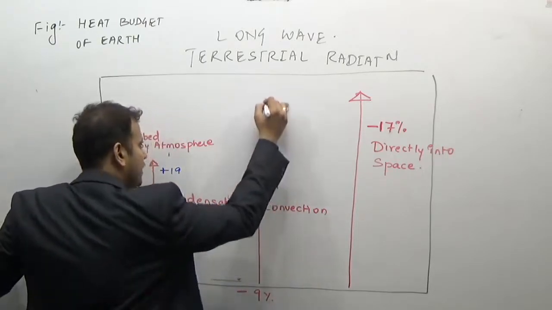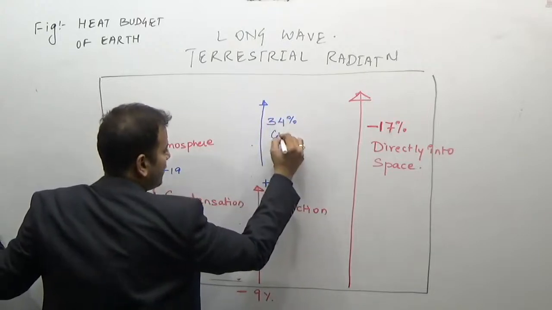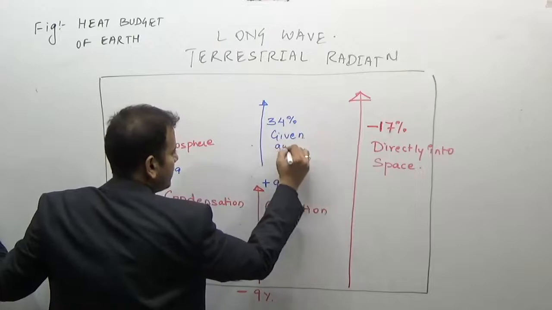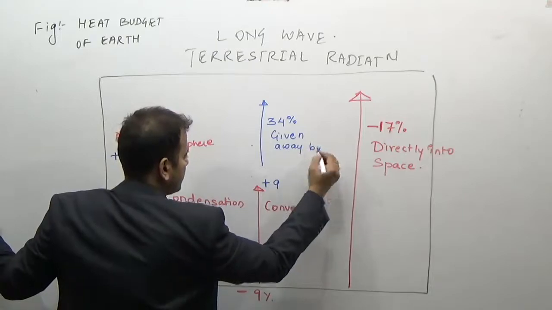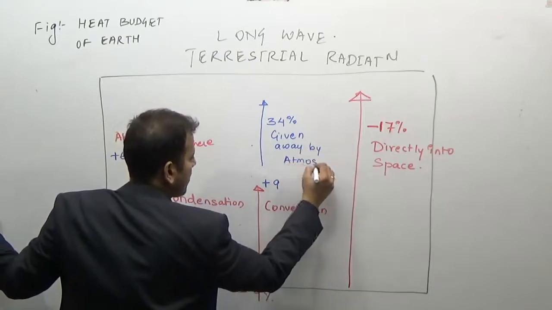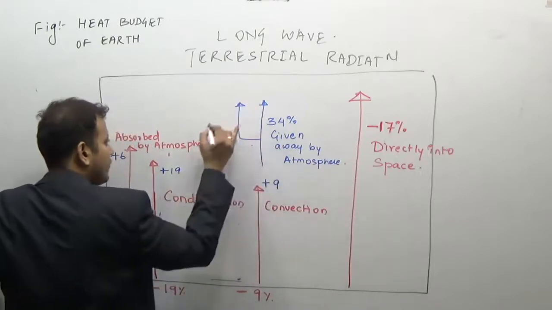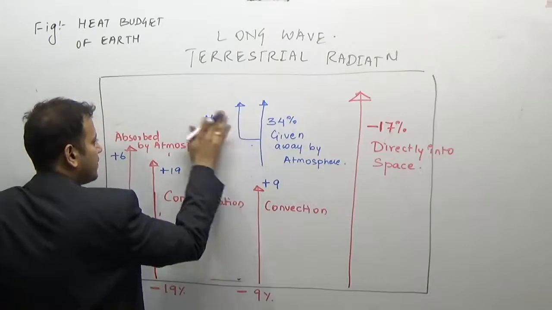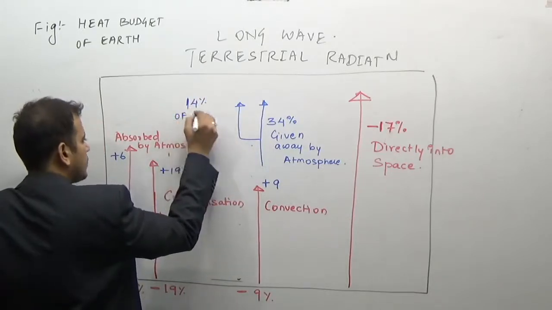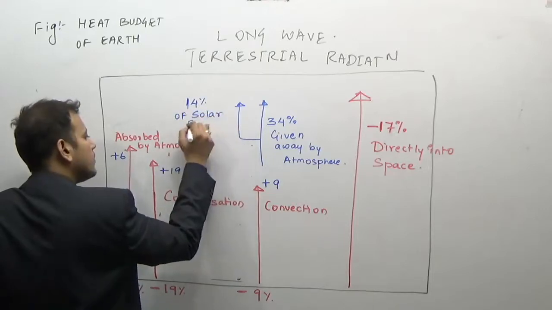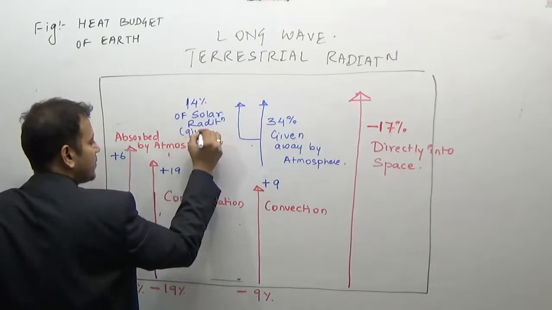Out of this 34% is then given away by the atmosphere. Also, 14% of solar radiation is given away by the atmosphere.